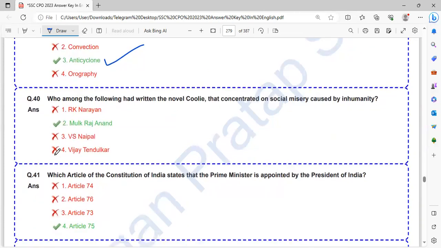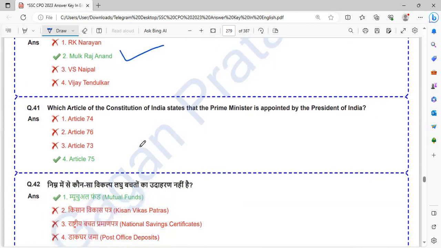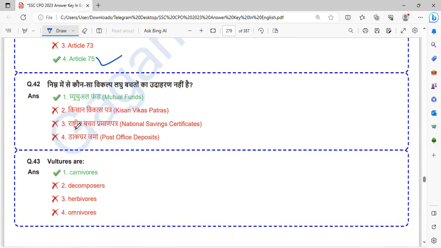Who among the following had written Coolie, the novel that concentrated on social misery and inhumanity? That is Mulk Raj Anand. Which article of the Constitution of India states that the Prime Minister is appointed by the President of India? That is Article 75.